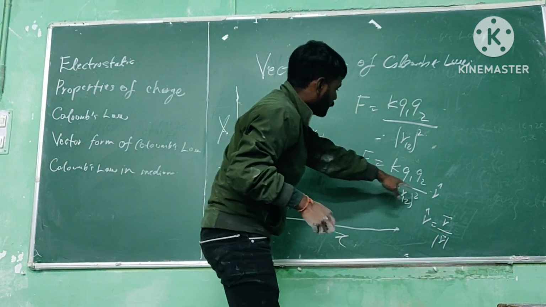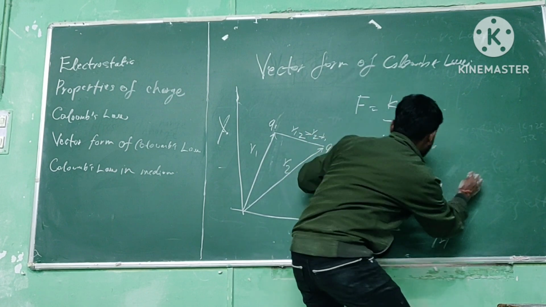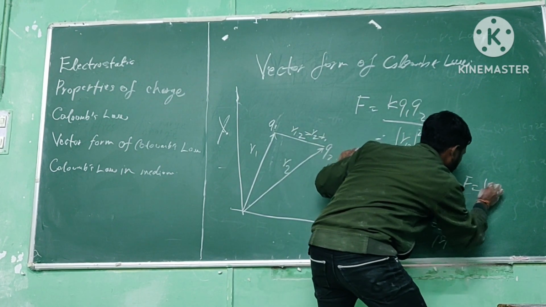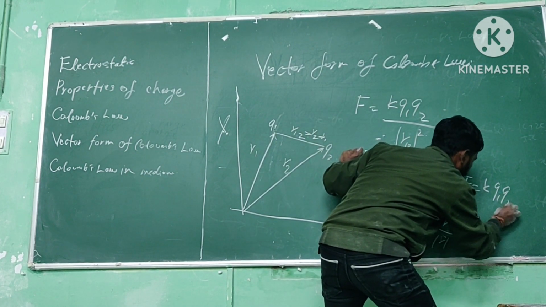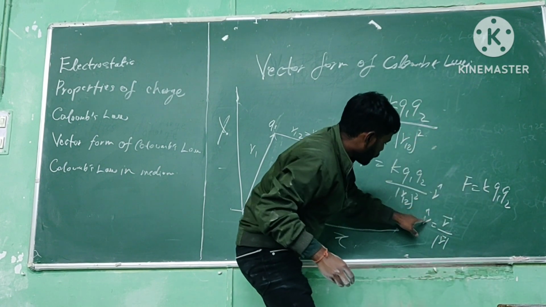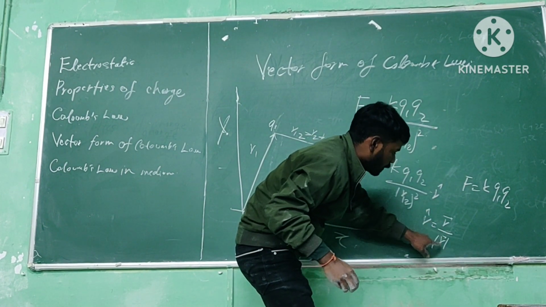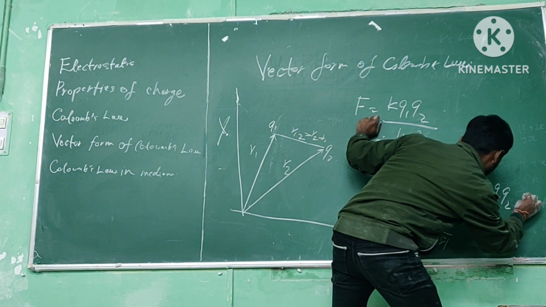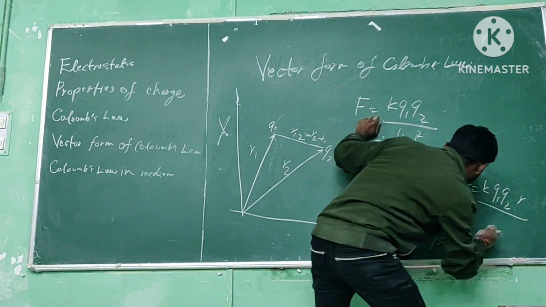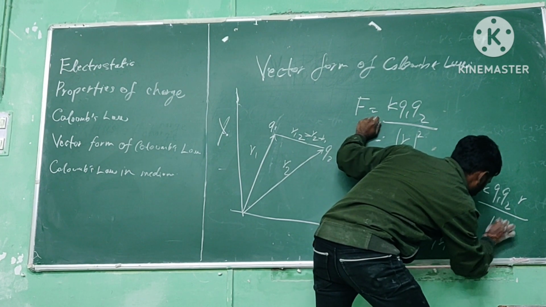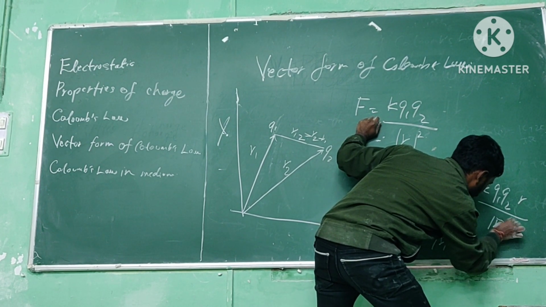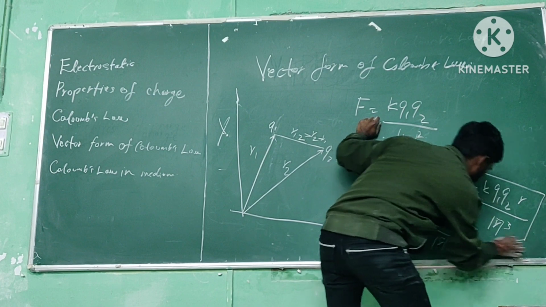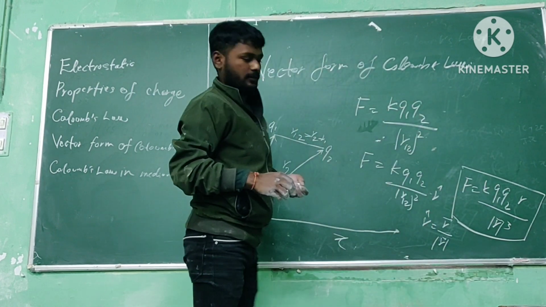Further, we can write F is equal to k q1 q2. We are replacing r cap with vector r divided by mod of r. So we will get vector r divided by mod of r cube. This is the vector form of Coulomb's law.